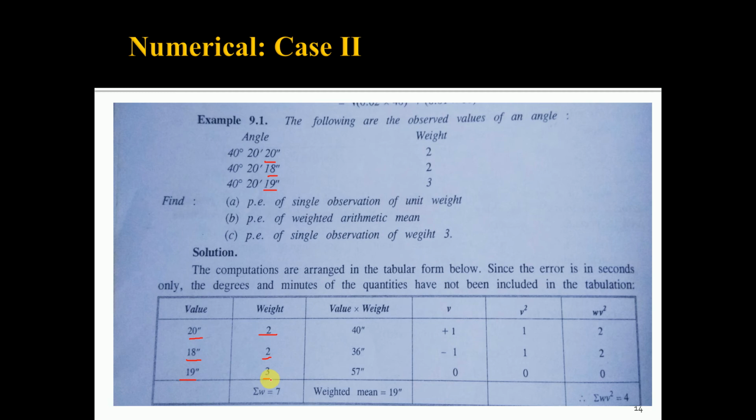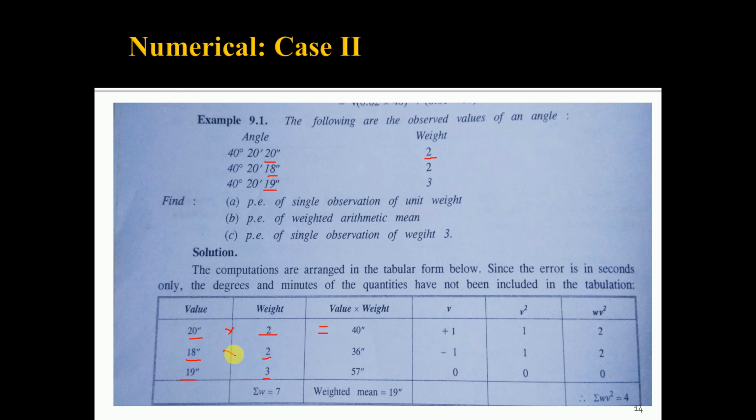Then the most probable value is equal to the weighted arithmetic mean. While determining the weighted arithmetic mean, you have to multiply the observation first with its weight. As in the first column we have mentioned, as the degrees and minutes are the same, we have mentioned the seconds. So take the multiplication of the weight and the seconds only. So 20 multiplied by 2 is equal to 40 seconds.